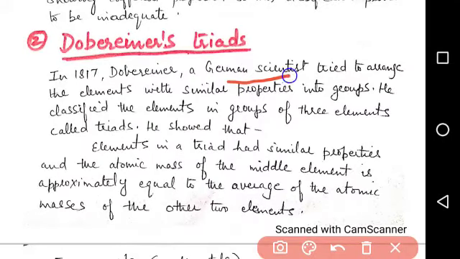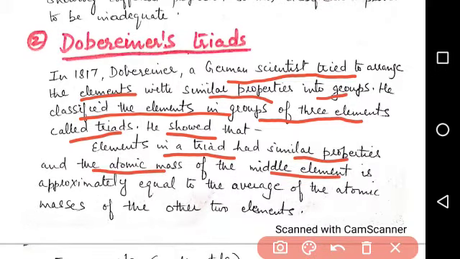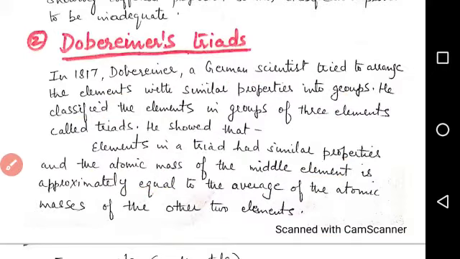Dobereiner, a German scientist, tried to arrange the elements with similar properties into groups. He classified the elements in groups of three elements called triads. And he showed that elements in a triad had similar properties and the atomic mass of the middle element is approximately equal to the average of the atomic masses of the other two elements.